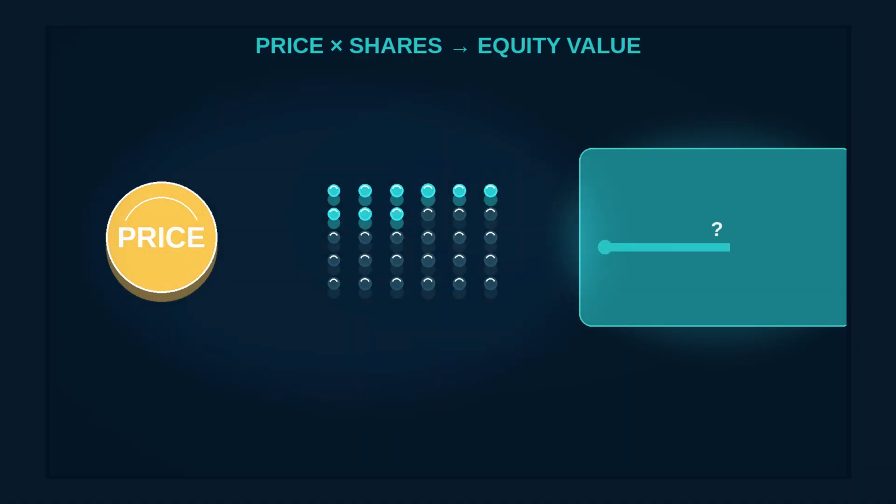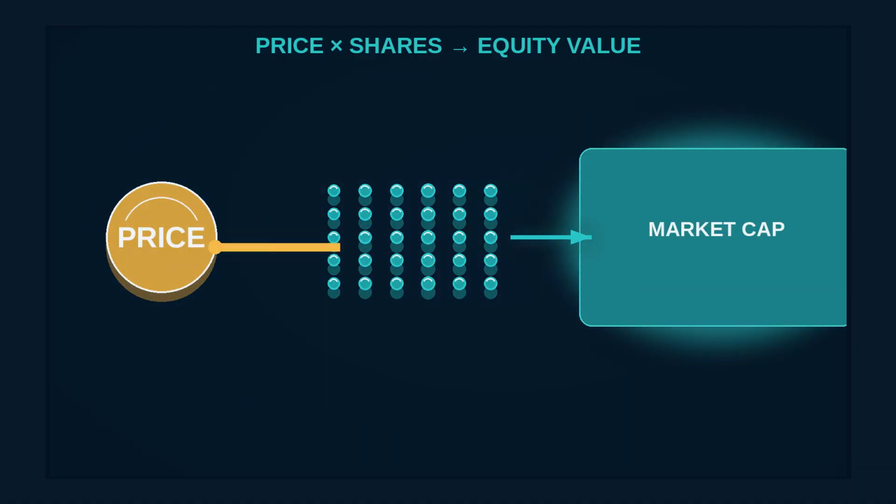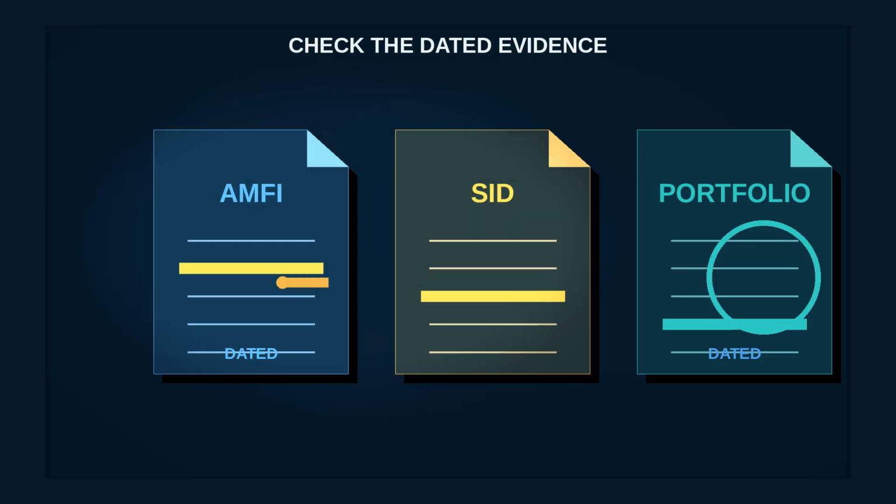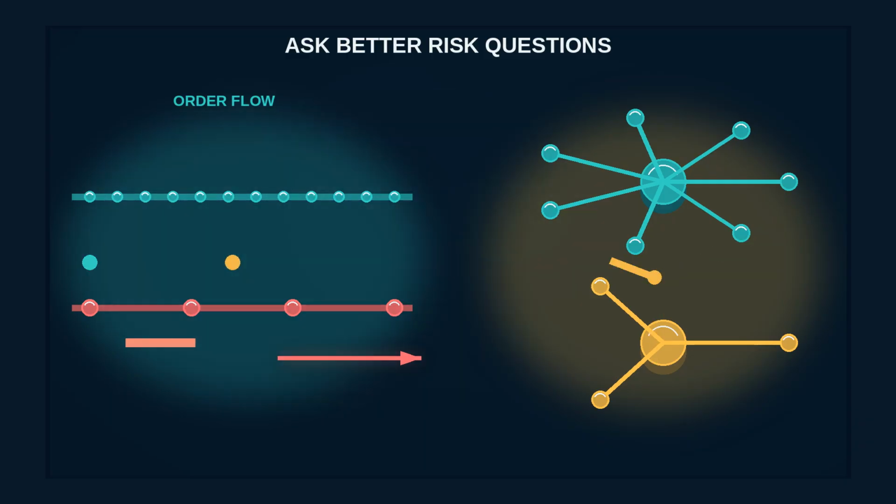Here is the explanation to keep. Market cap is current share price times total shares outstanding. The market's current equity value, not revenue, profit, or cash. In India's mutual fund classification, large cap is ranks 1 through 100, mid cap is 101 through 250, and small cap begins at 251. Use the current AMFI list and current scheme documents because ranks and holdings can change. Size helps you ask better risk questions, but it never promises a return.